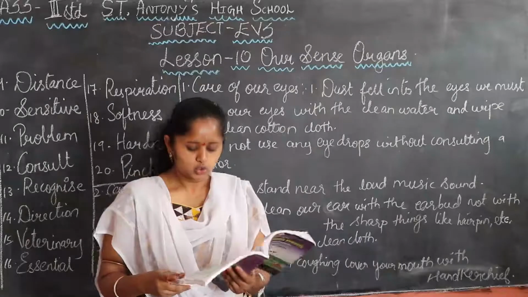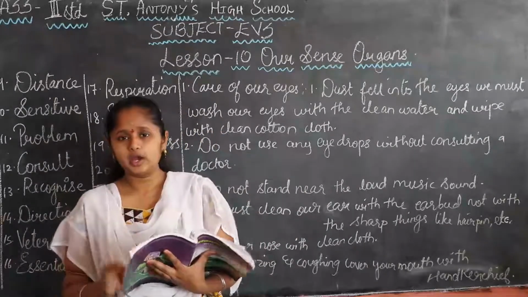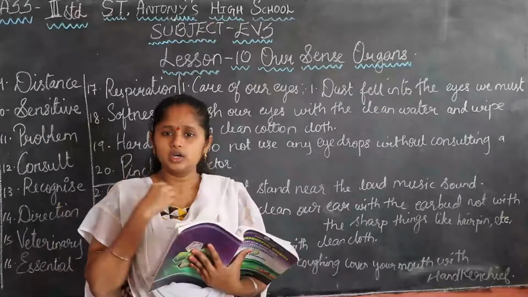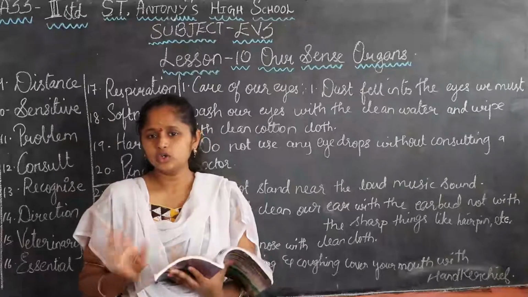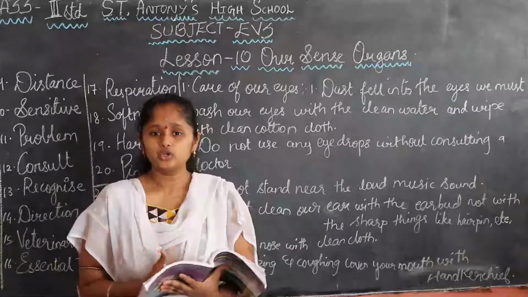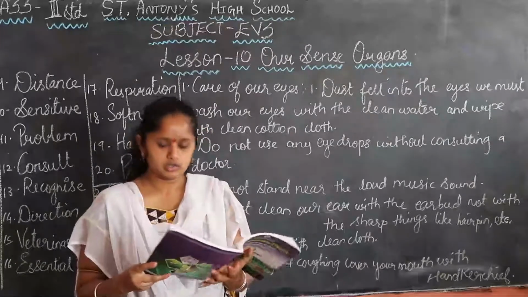So we must not eat too hot and too cold food items. It may change the taste of the tongue. So we must not eat very hot food and very cold drinks also. We must not drink or eat.